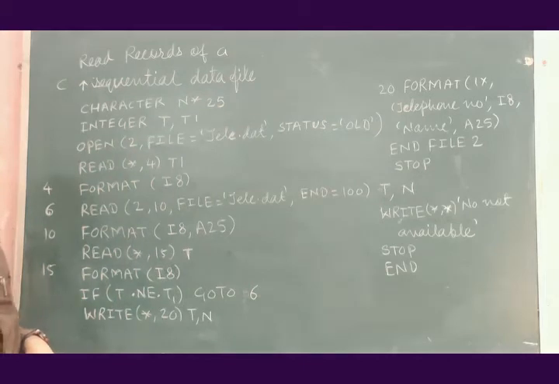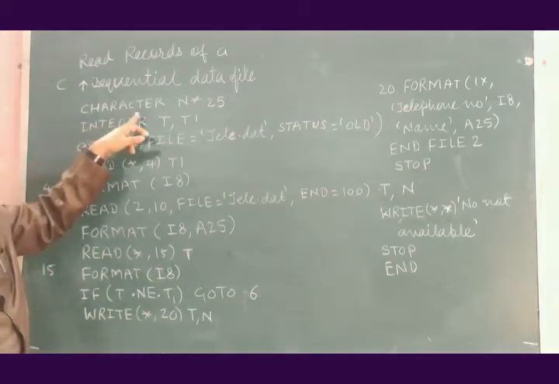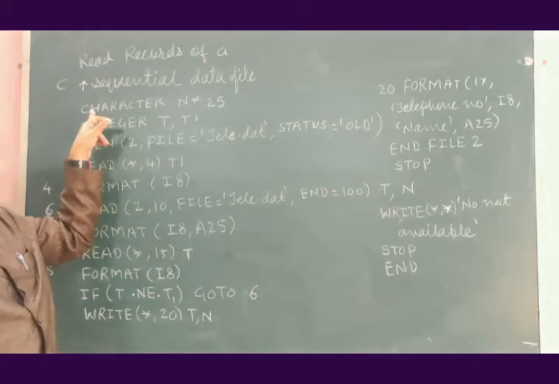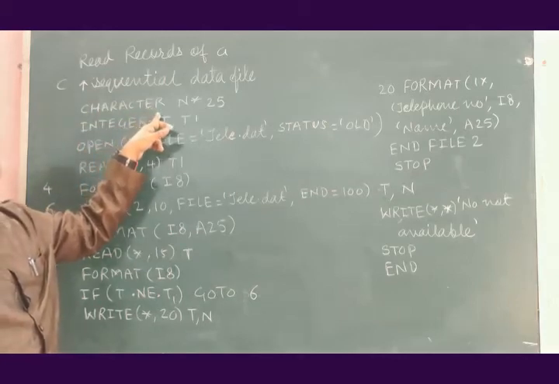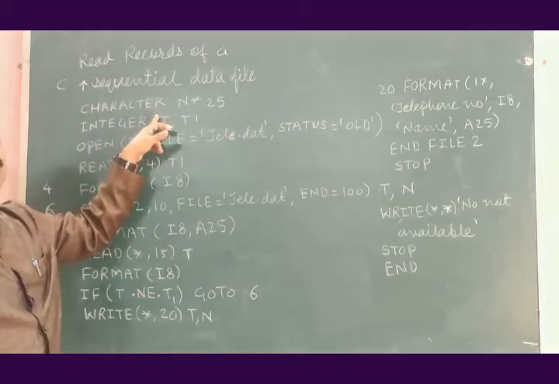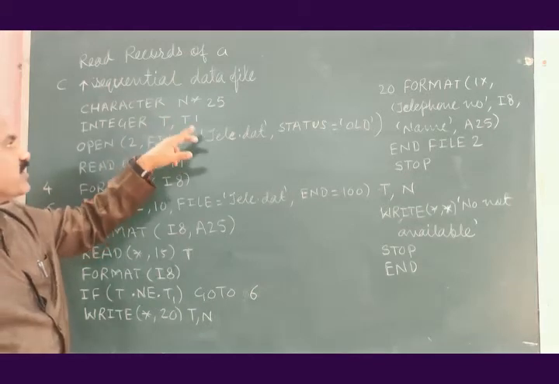This is the comment. Then CHARACTER, it is a statement to declare a character constant.